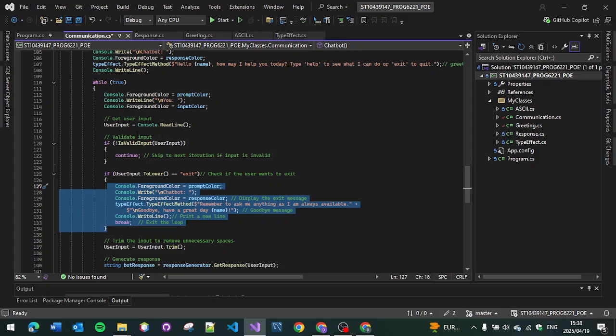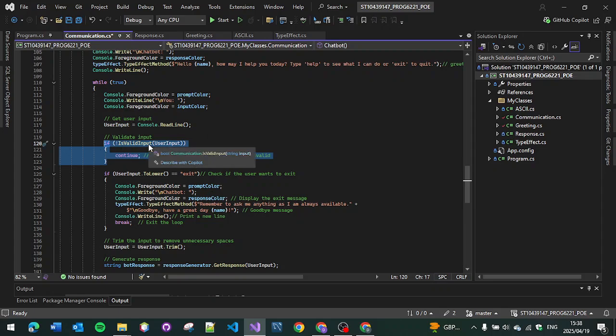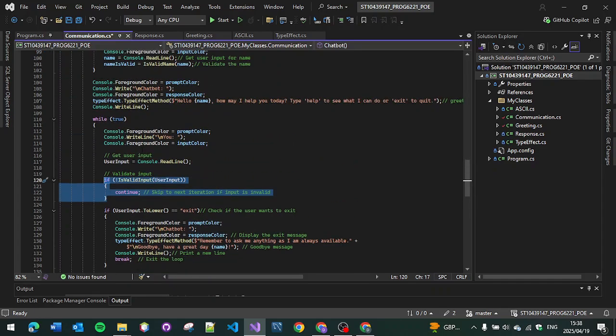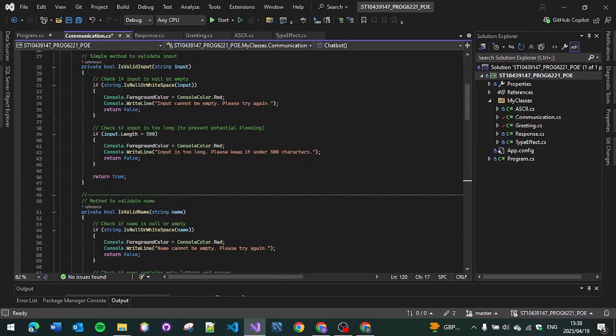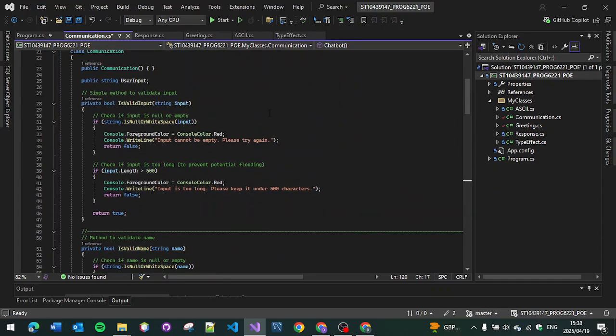So if valid input, it's going to read the user input. If you type in exit, it's going to give you that, and it will break the loop, and it's going to say goodbye. For this, it's going to continue because the user input is not valid at all, so it will continue with this until this is true.